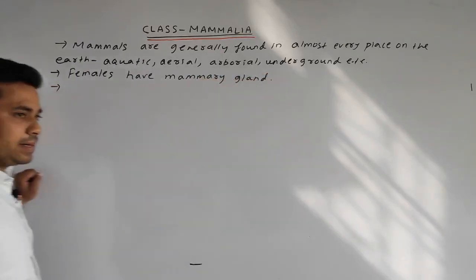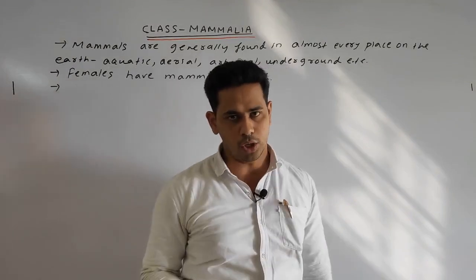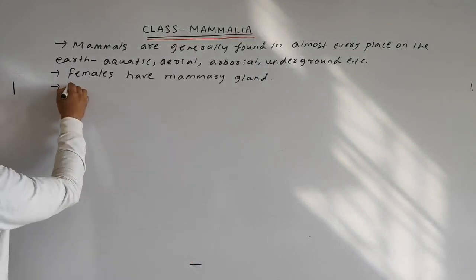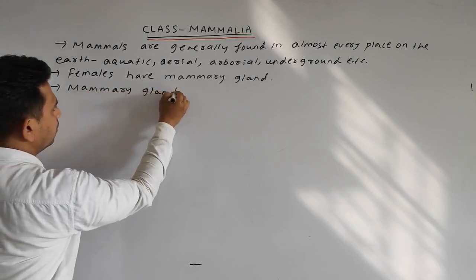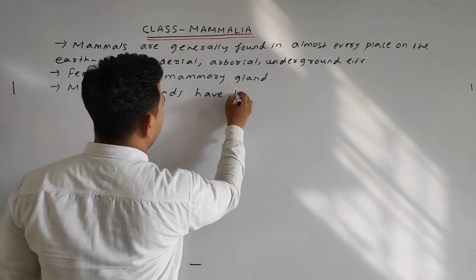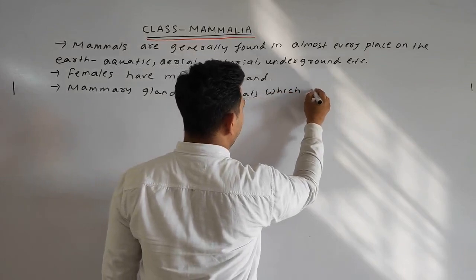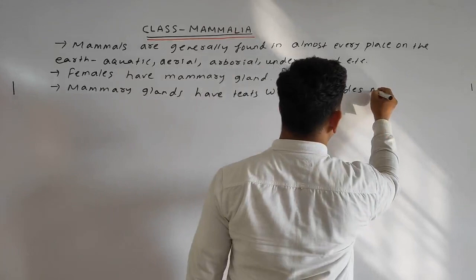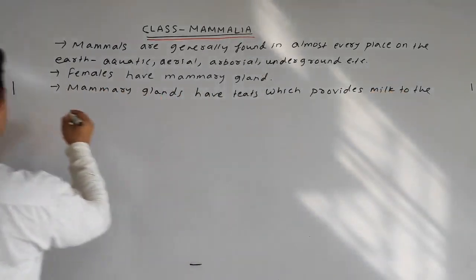Mammary glands have teats, which are used to provide milk to the young ones. Okay, or we can say the nipples. The mammary glands have the teats, which provide milk to the young ones.